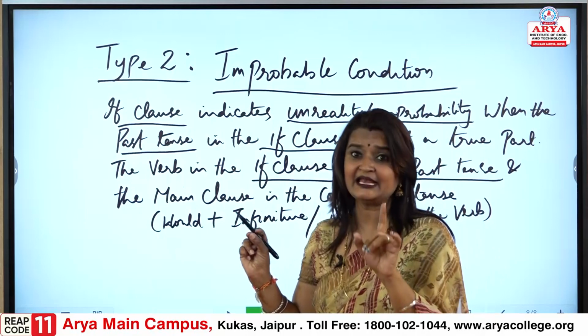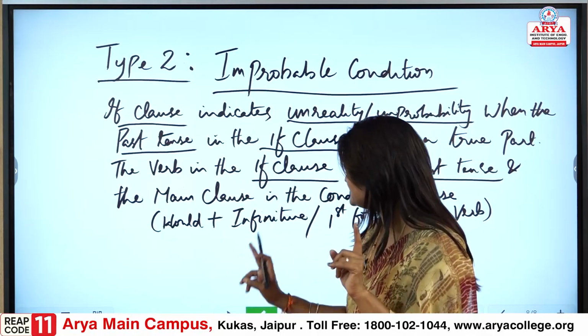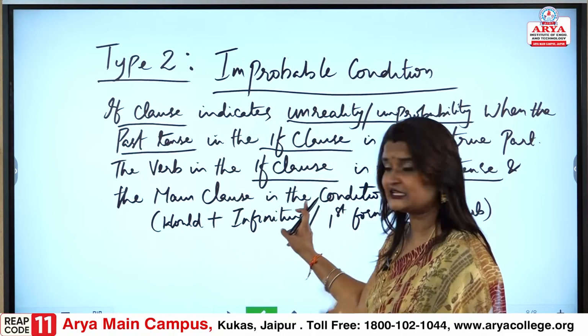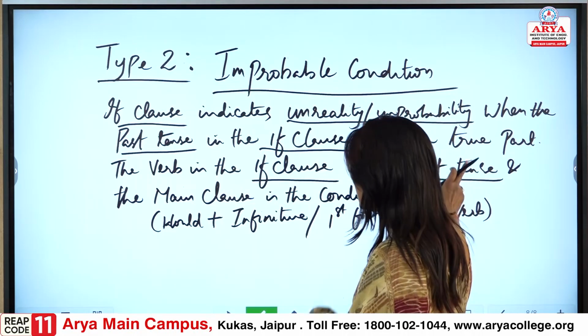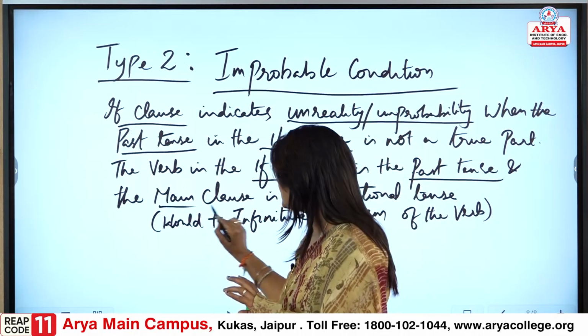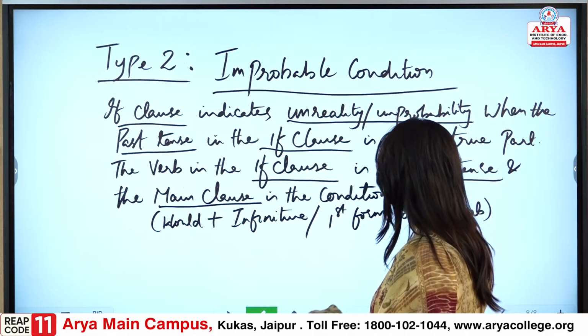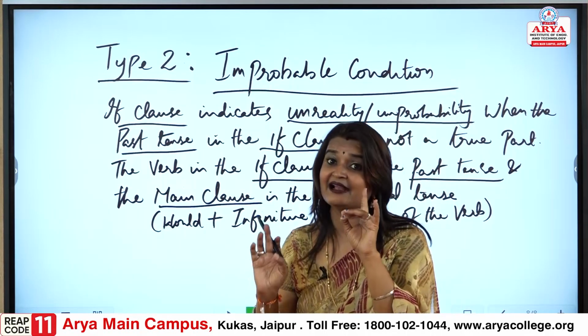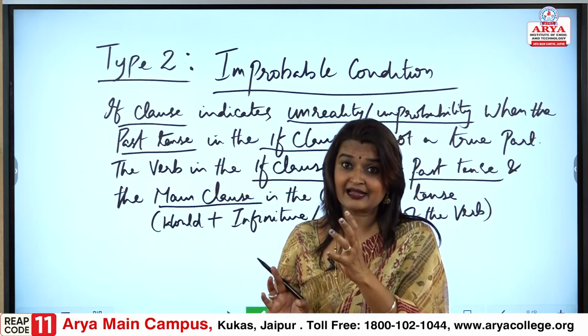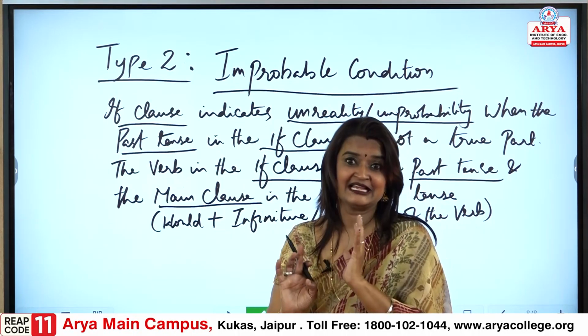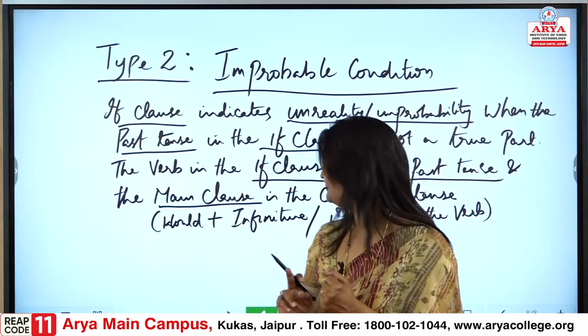In type 2, the difference is that the verb in the if clause is past tense, and the main clause is in the conditional tense. There could be changes according to the condition.